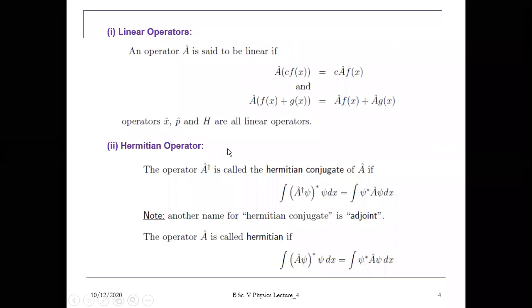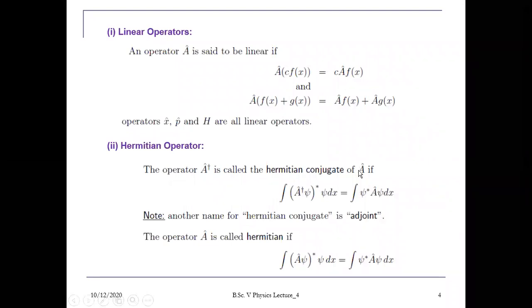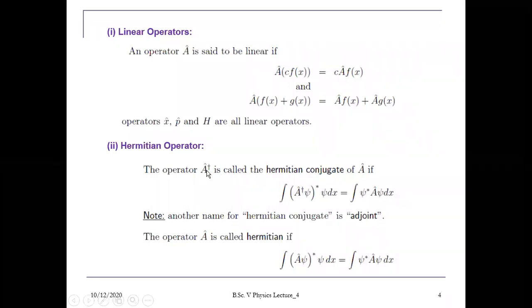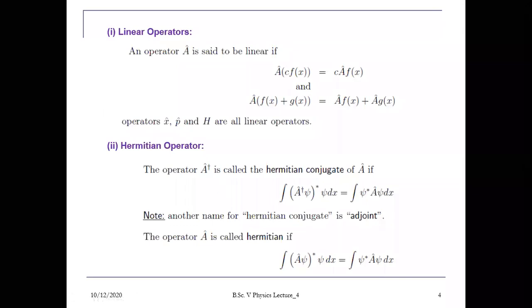A Hermitian operator is basically the Hermitian conjugate of a linear operator. Suppose a cap is a linear operator, so its Hermitian conjugate is represented by a dagger, a cap dagger. So a cap dagger is called the Hermitian conjugate, which is also known as the adjoint. In matrices you find the adjoint, so similarly the adjoint is represented by a dagger. So how do you find the adjoint?